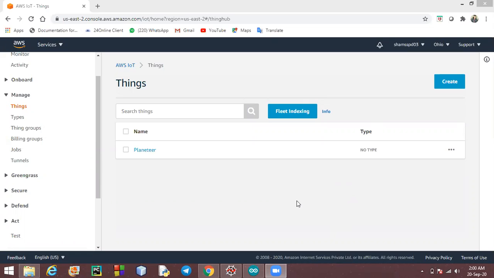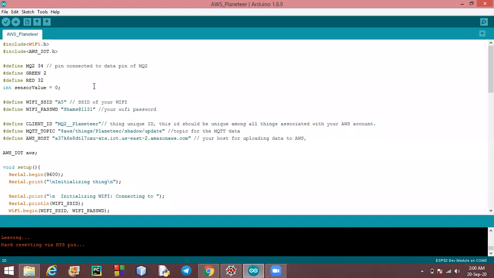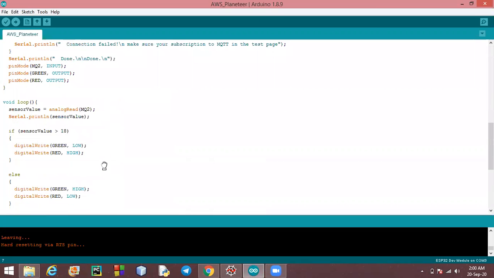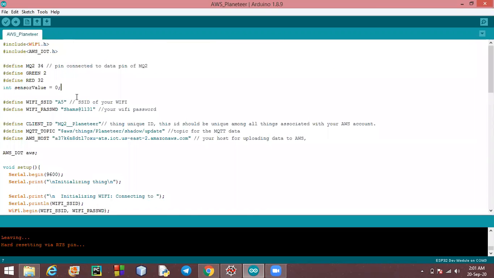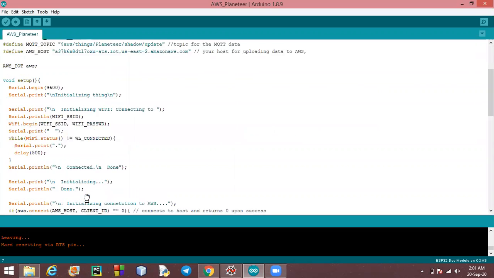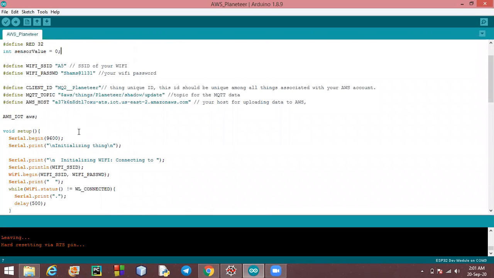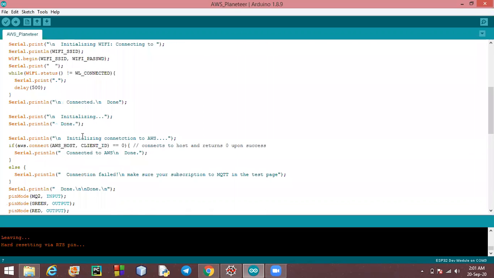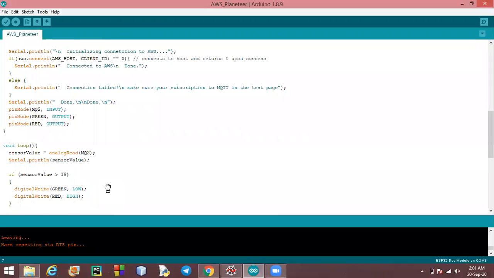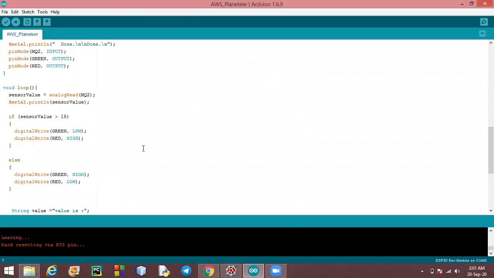So let me tell you how our prototype is working. This is the Arduino code for MQ2 sensors and ESP32. What this code is doing is that our sensor is taking data from the environment. It is monitoring the pollution and sending that data to the ESP32, and then the ESP32 is sending data using Wi-Fi to our AWS and to this console.